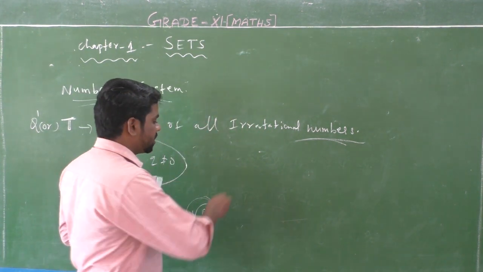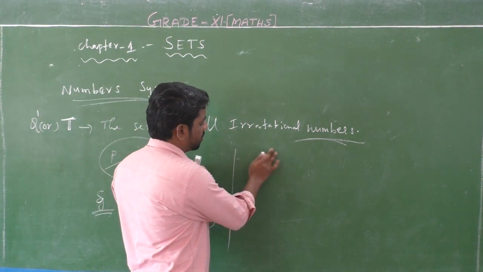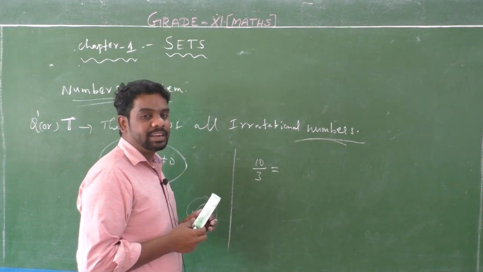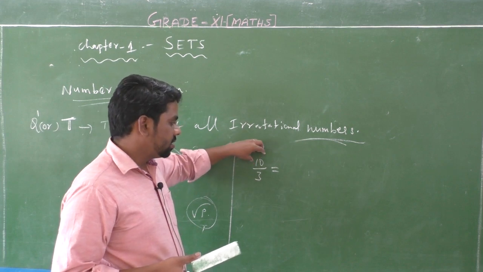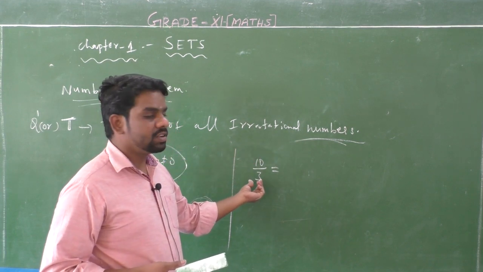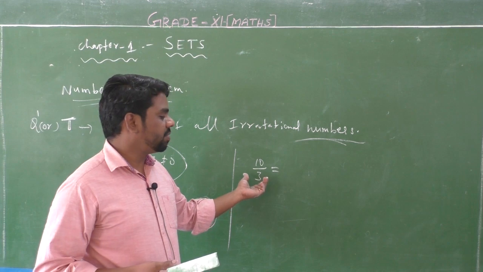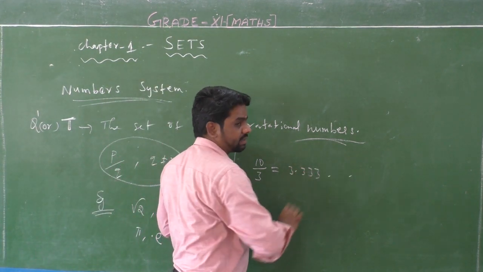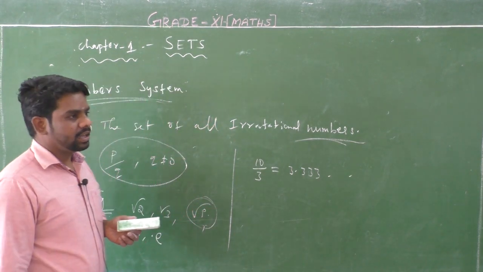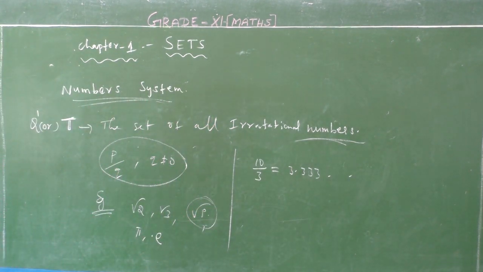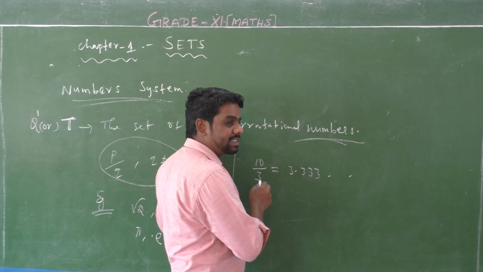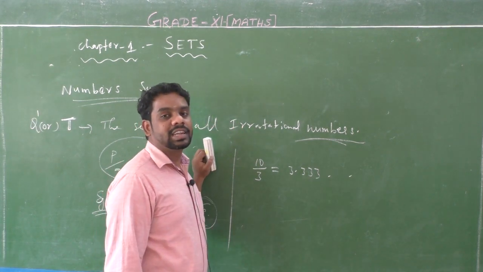Irrational number means, listen, you know the rational numbers. So 10 by 3. Here in 10 by 3, p is a non-zero number and q is also a non-zero number. So simplify that form: 10 by 3 is equal to 3.3333 and so on. So that number 10 by 3 is a rational number.